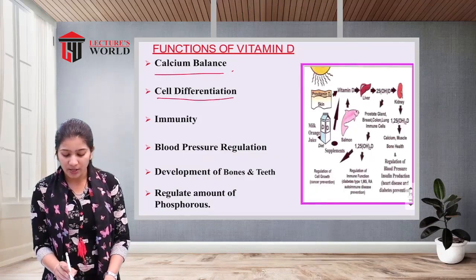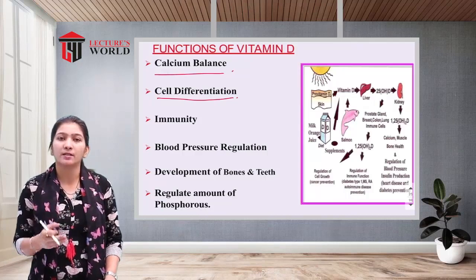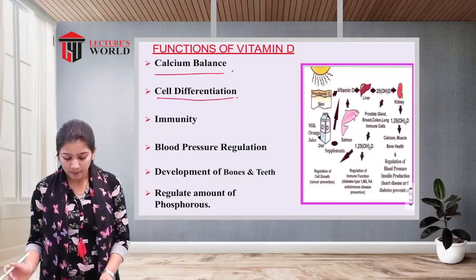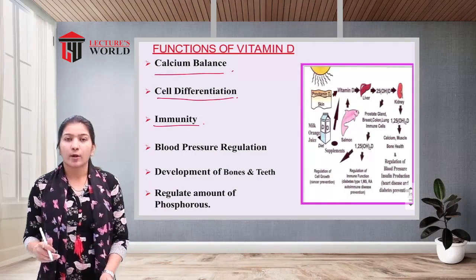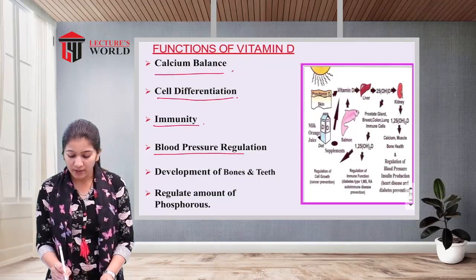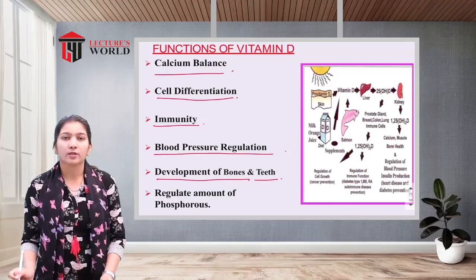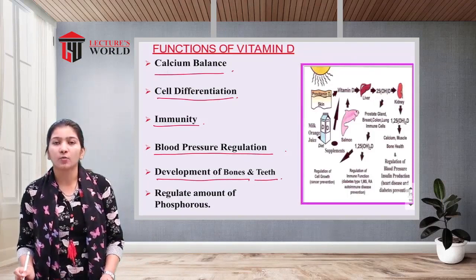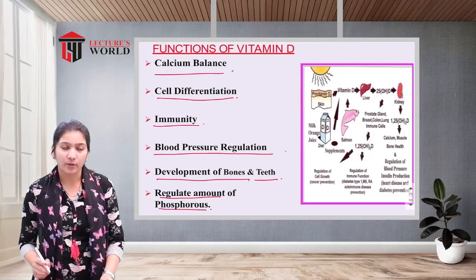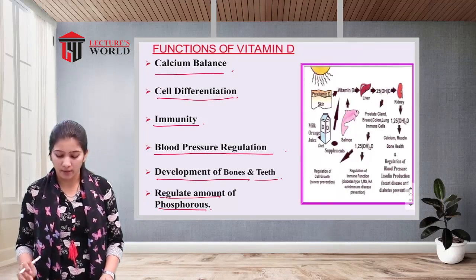Next is cell differentiation. As we all know, there are different kinds of cells. Our body is made up of various cells. So to differentiate each cell from one another, we require vitamin D. Next is immunity. To have a stronger immune system, we require vitamin D. Next is blood pressure regulation. Then development of bones and teeth. To have normal, strengthened bones and teeth, our body requires vitamin D, and it is able to regulate the amount of phosphorus. Okay, so it is required for the regulation of the normal ratio of phosphorus in the body.